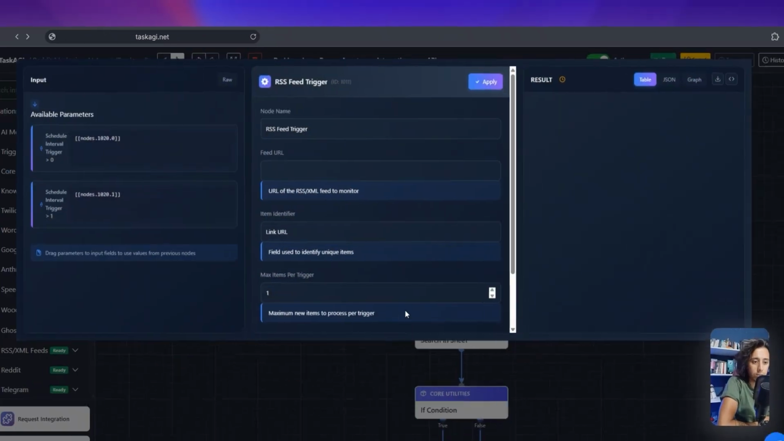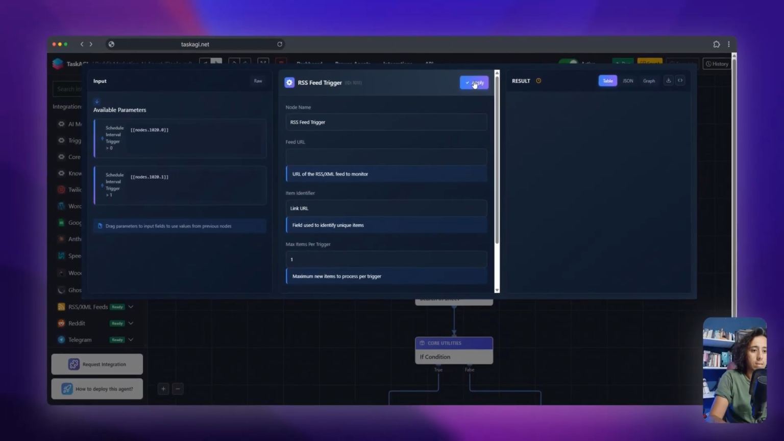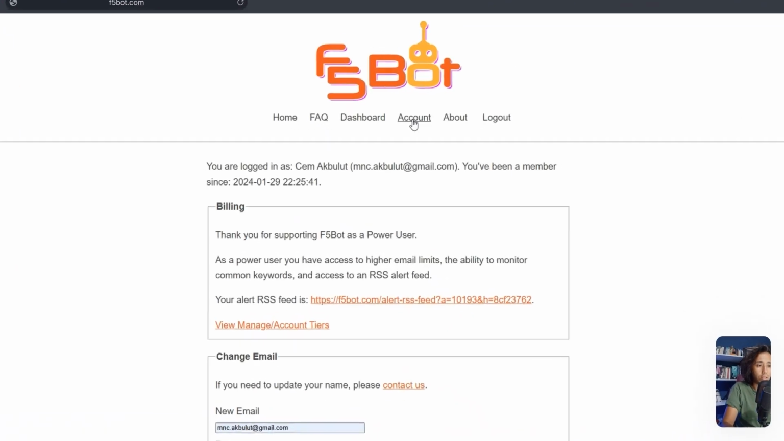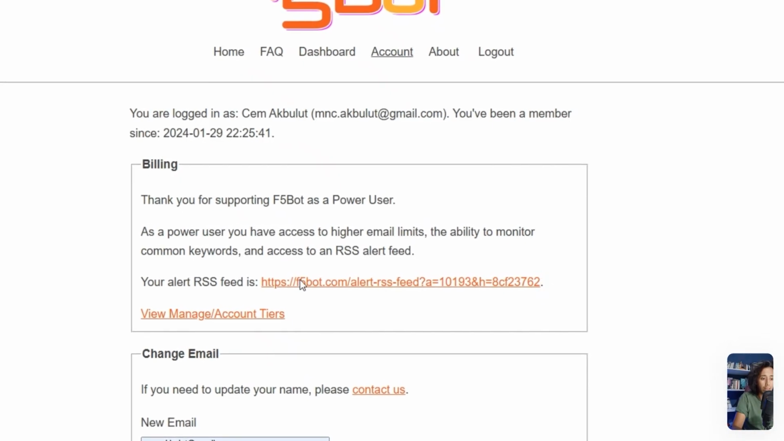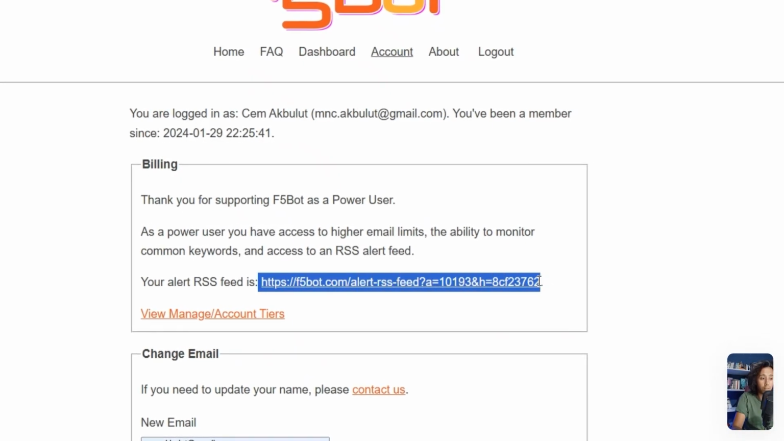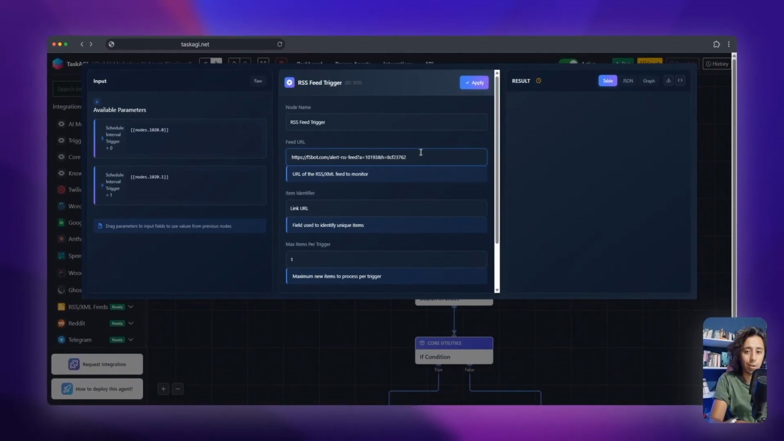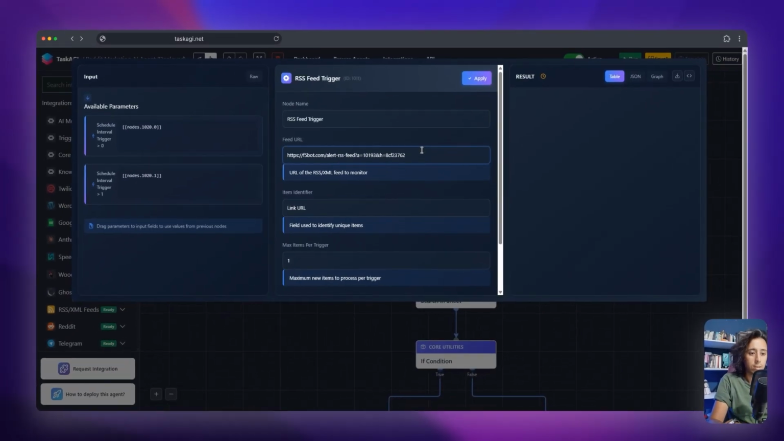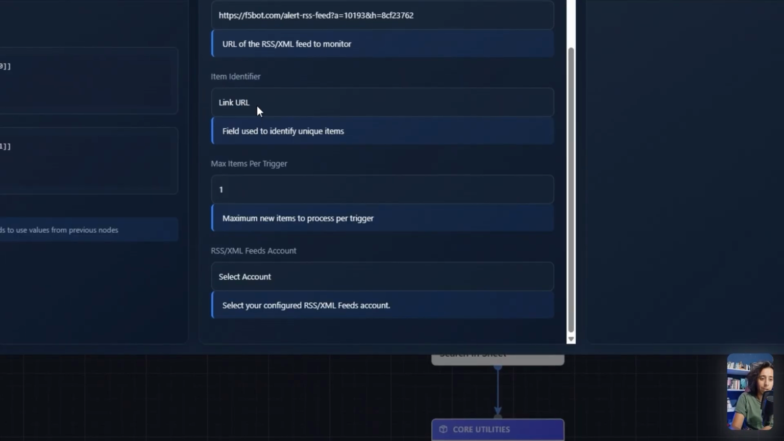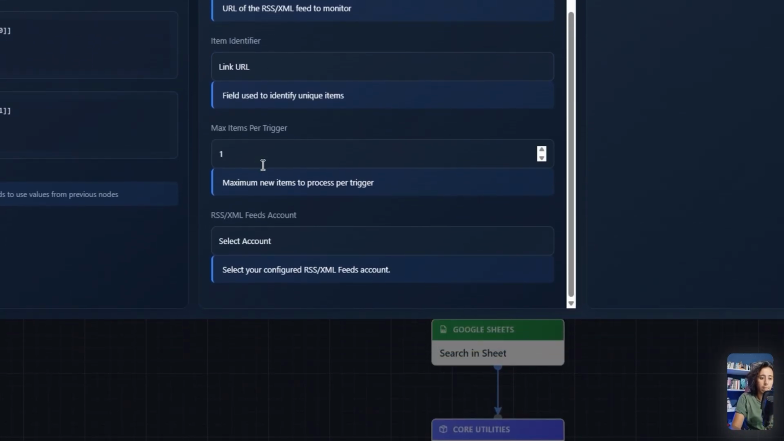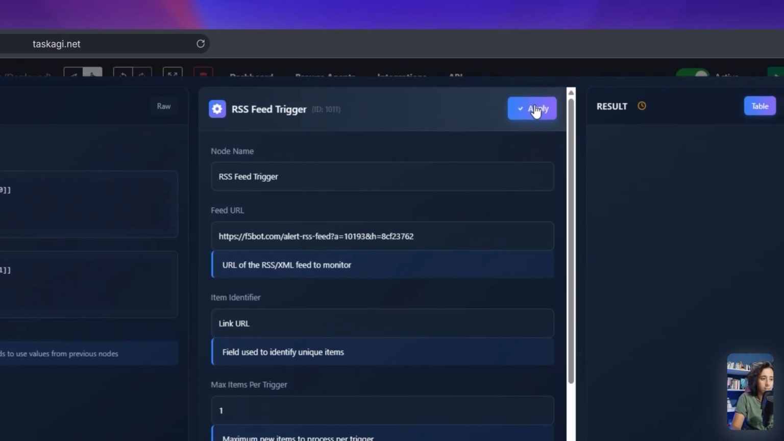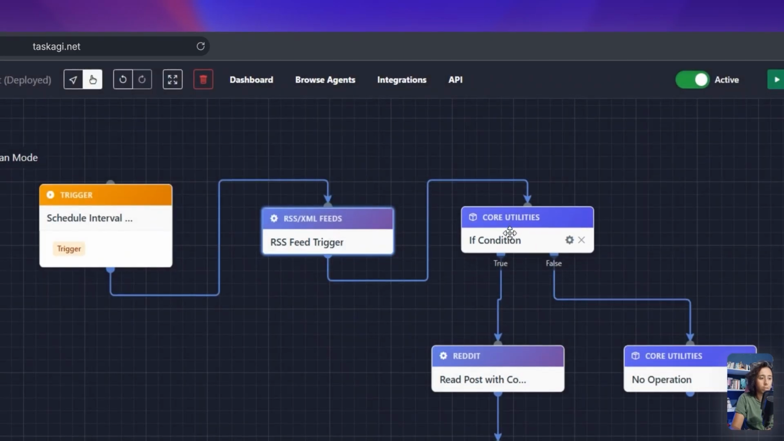Open its configuration, and you must get your RSS link from F5 and copy paste it over here. Make sure there are no spaces. Our item identifier is going to be the link URL. Let's click on apply and move on.